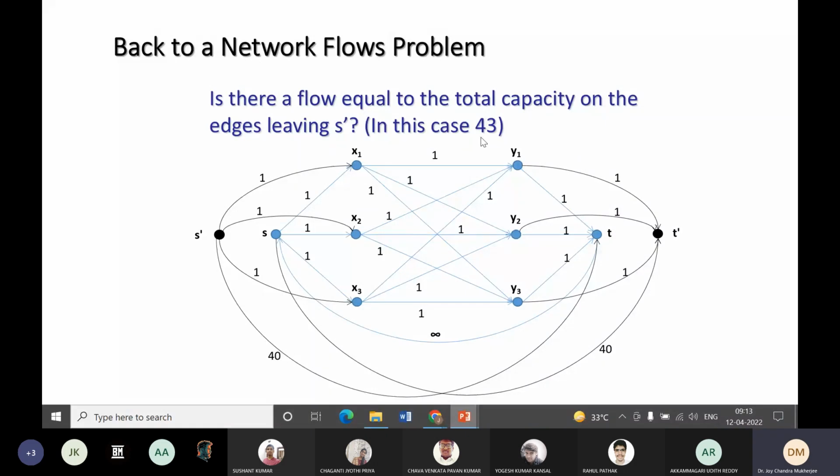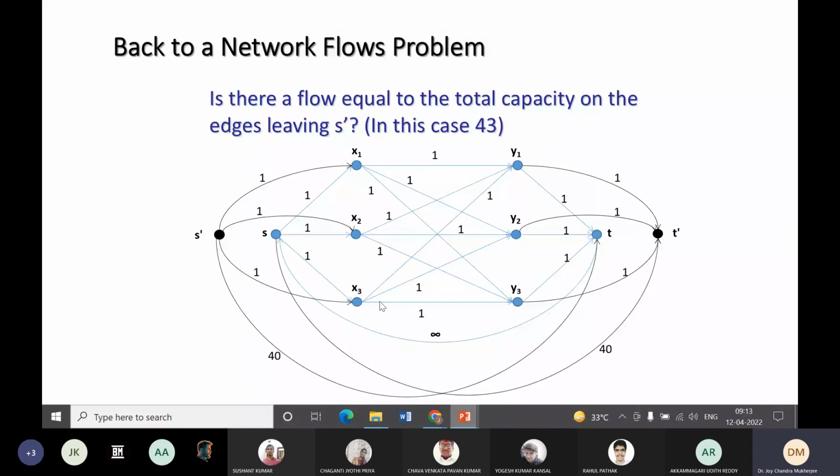Similarly, 43 is the total demand. In Y1, Y2 and Y3 they are minus 1, so 3 times minus 1 is minus 3. Along with that, S has minus 40. So minus 3 plus minus 40 is minus 43. So 43 is supply, 43 is demand. So it is a valid problem.